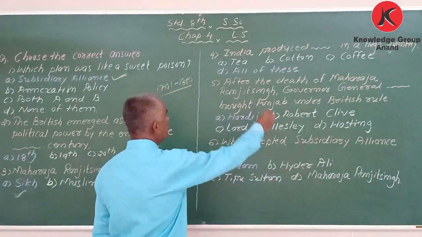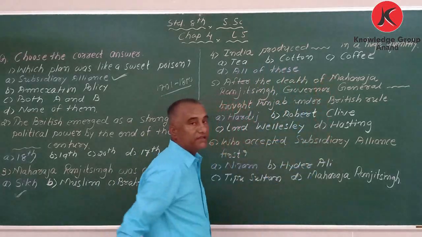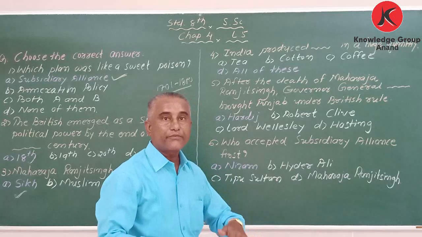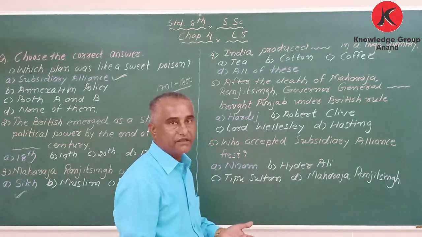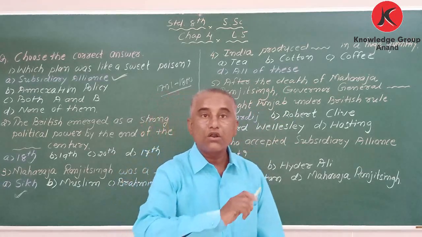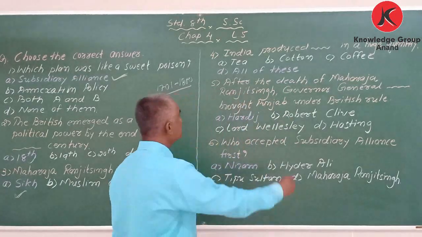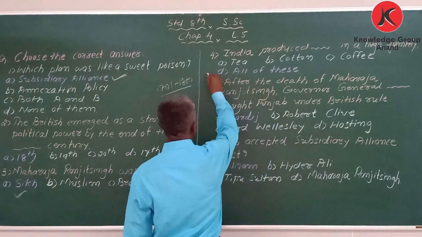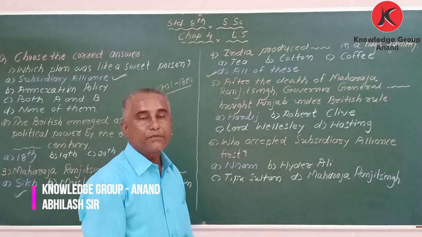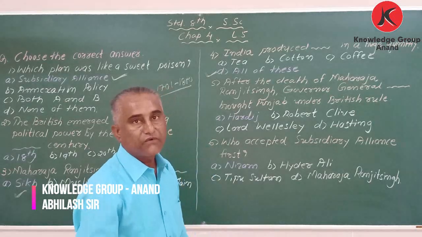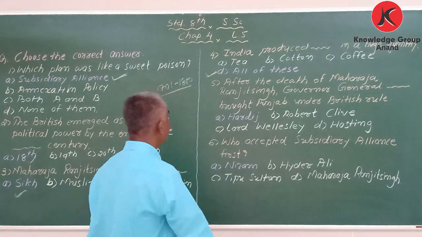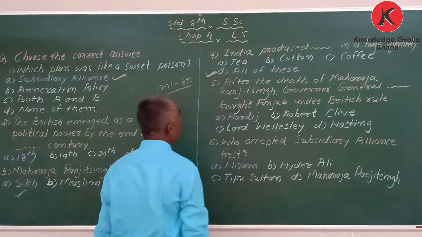So what was that: tea, cotton or coffee? All three. That's why I have written the answer all of this, because India was good in the production of tea, cotton and coffee. So the correct answer is all of this.